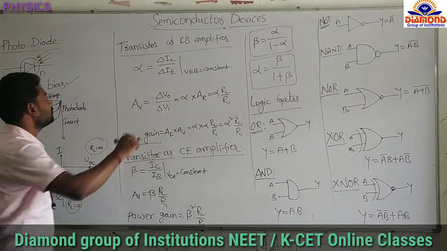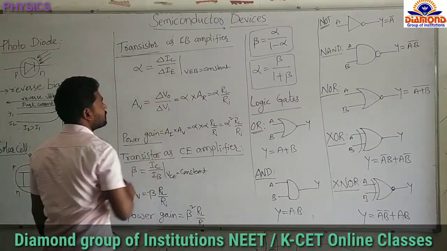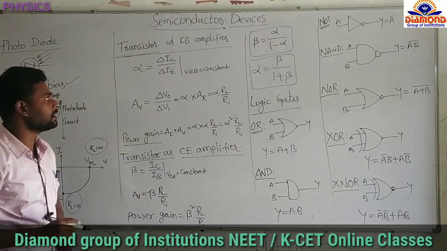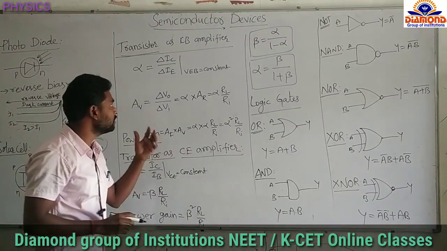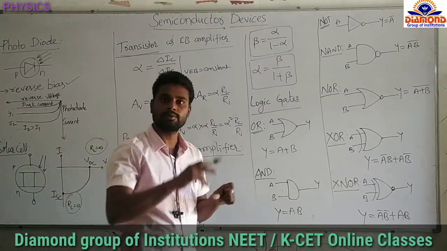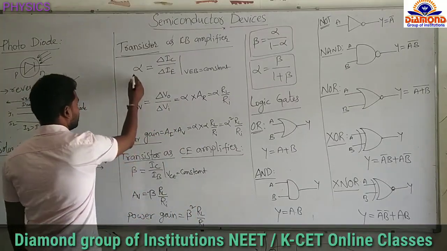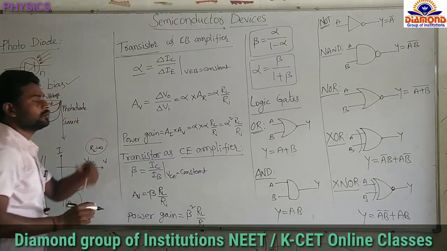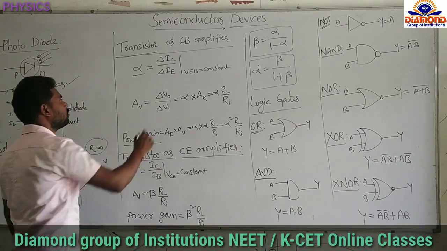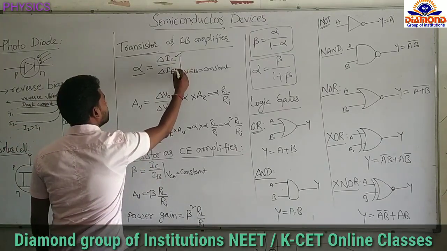And next, we go to the transistors. In transistors, first I am writing the CB amplifier, the common base amplifier. In the common base amplifier, we give the input between the emitter and base. Output is between collector and base. Okay, now current gain. Current gain equals the output current by the input current. Output is the collector current and input is the emitter current.